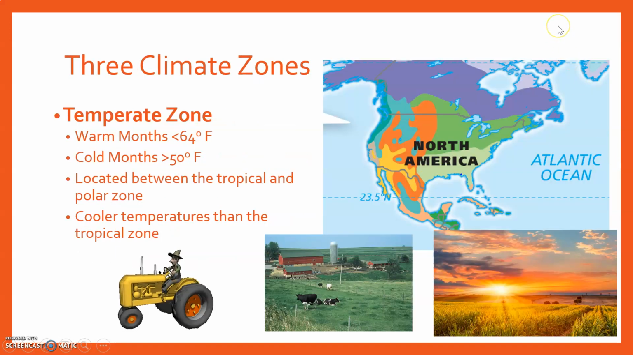All right, so there are three major climate zones, and everywhere on Earth falls between these zones somehow. You have the temperate zone, which means your warm months are generally greater than 64 degrees and your cold months are a little bit less than 50. They're located between the tropic and the polar zone. They have cooler temperatures than the tropical zone because, again, tropics means it's warm pretty much all year round. A lot of North America falls in the temperate zone.